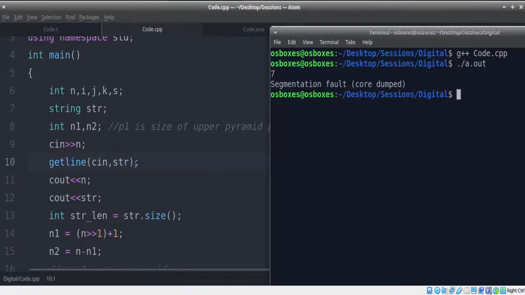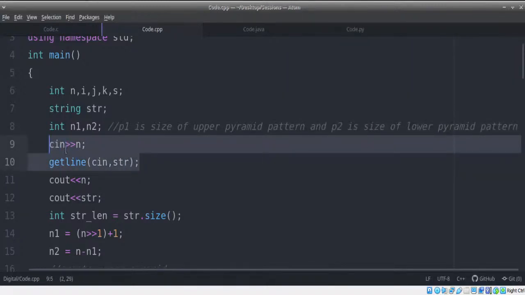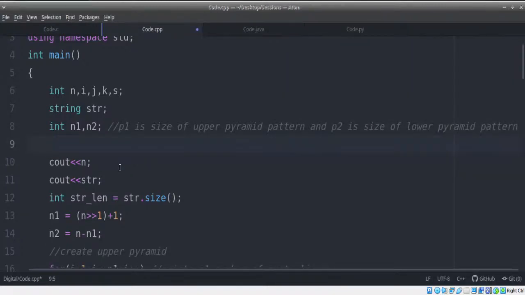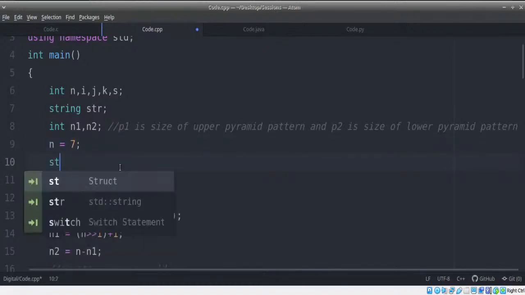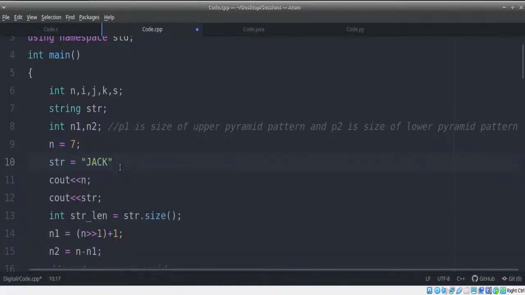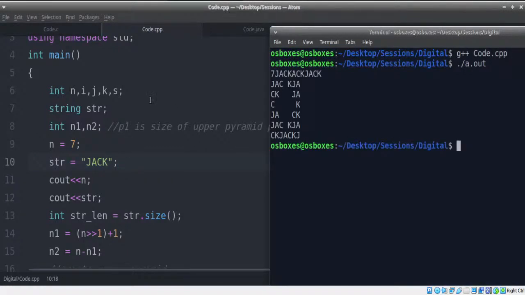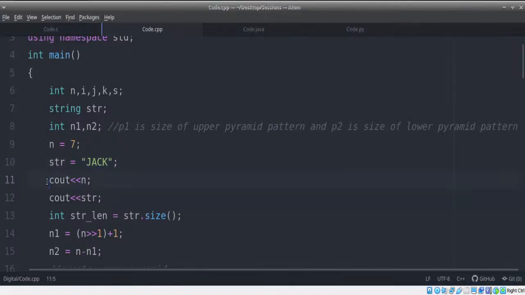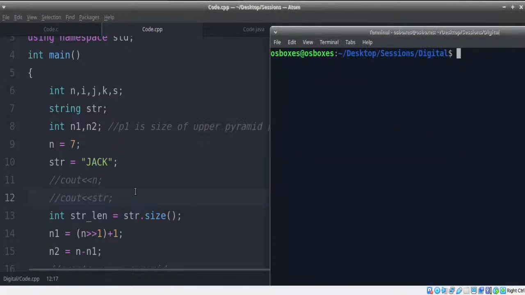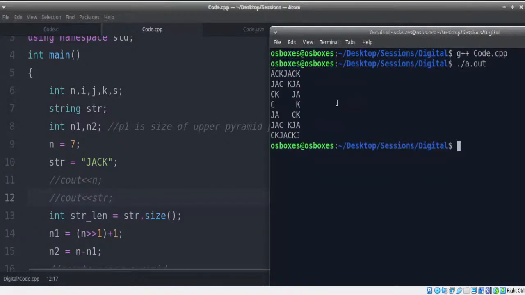For now, for our understanding, here's what I'm going to give you in short. Take this: n equals 7, string equals Jack. I'll explain the other scenario, not to worry. I'll give you the complete solution. Now if you try this out, we are not supposed to print this, so let's remove it. Now if we try it out, we get the right output as expected.